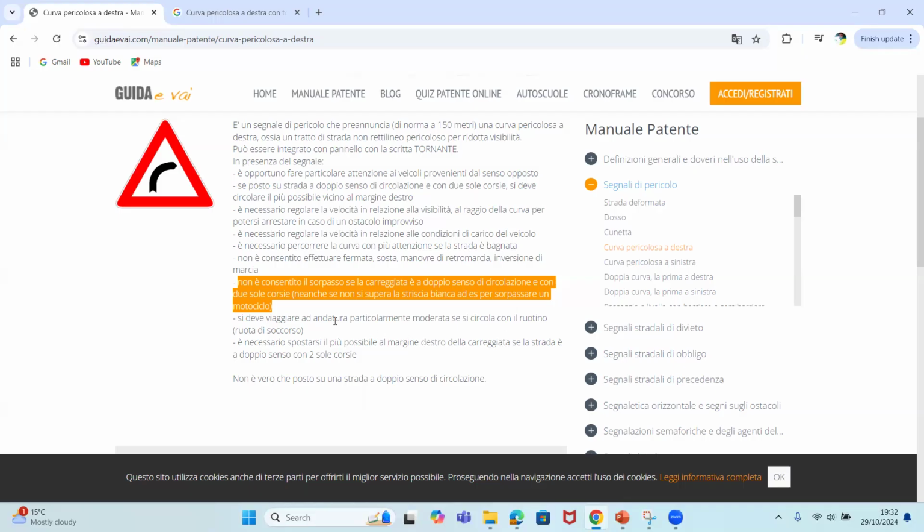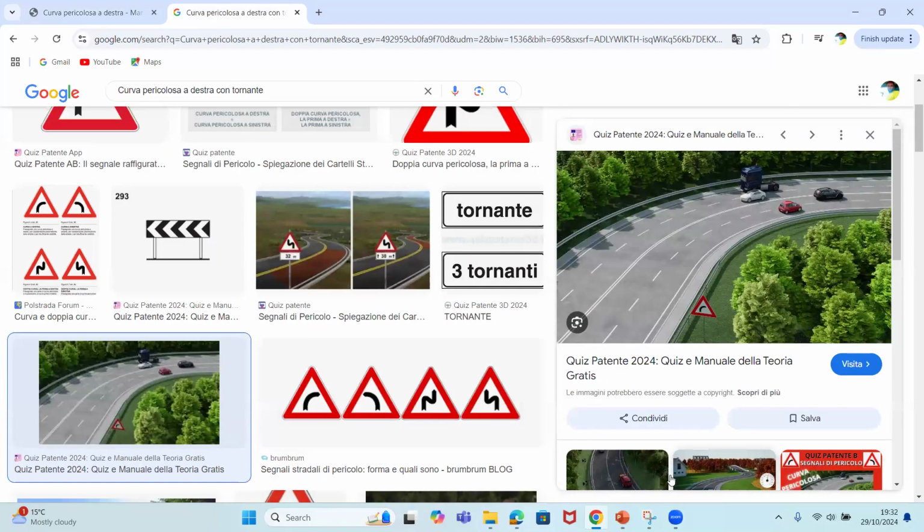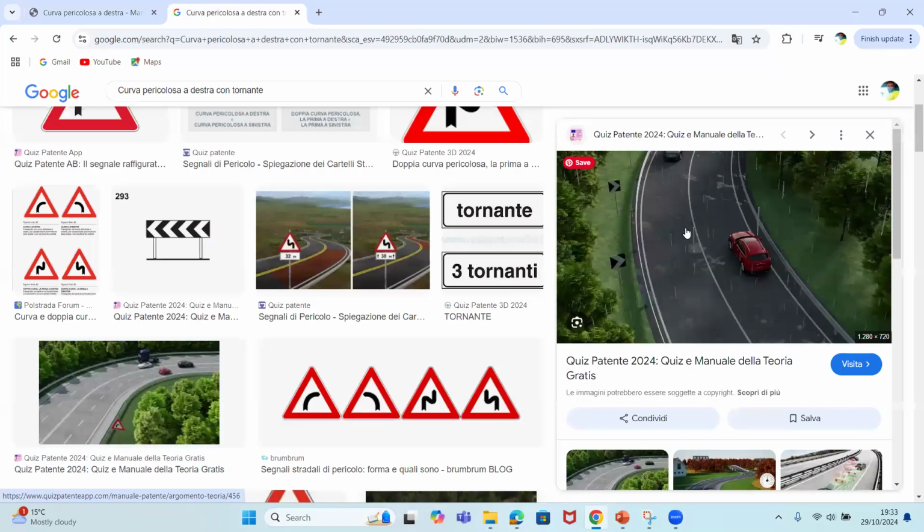Now they say, neanche se non si supera la striscia bianca. What does this mean? Remember, you cannot overtake here, and this is a good example. This one has two corsia. Even if I don't come out of this particular corsia, and I do the overtaking inside the same corsia, guys, you cannot do it. You cannot overtake even while remaining inside your own semi-carreggiata, because the name for a corsia is semi-carreggiata. Even remaining inside here, without coming out, you still cannot overtake.